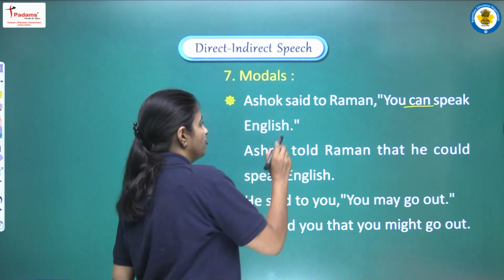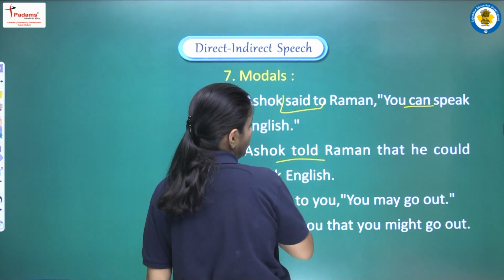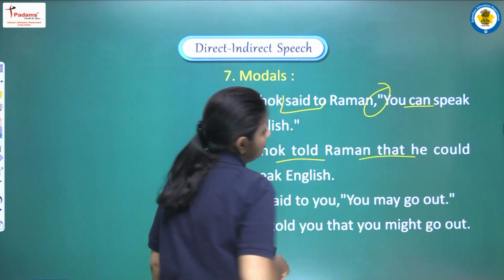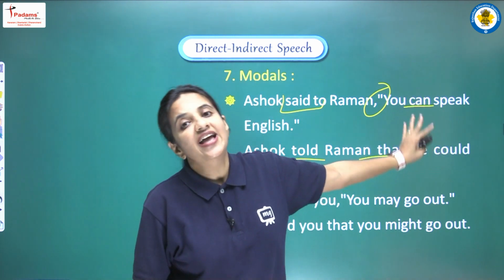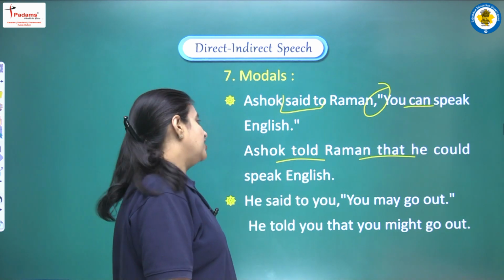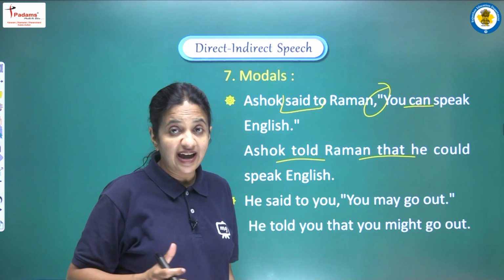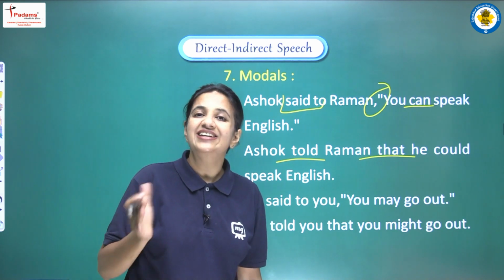So let's see how we will convert. Said to will be told. The connective will be that, and here can will be converted into could, and the complete sentence will be, Ashok told Raman that he could speak English.